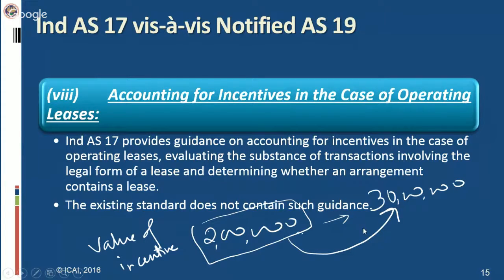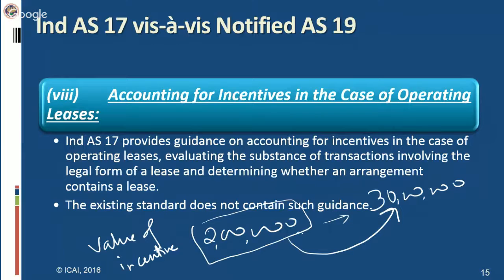All incentives for the agreement of new or renewed operating lease. In case of operating lease only, this treatment or guidance has been given. They shall be recognized as an integral part of the net consideration agreed for the use of the lease asset, irrespective of the incentive's nature or form or the timing of payment. The lessor shall recognize the aggregate cost of incentive as a reduction of rental income. It means this 2 lakh will be reduced from 30 lakh on a straight line basis unless another systematic basis is representative of the time pattern over which the benefit of lease asset is diminished.